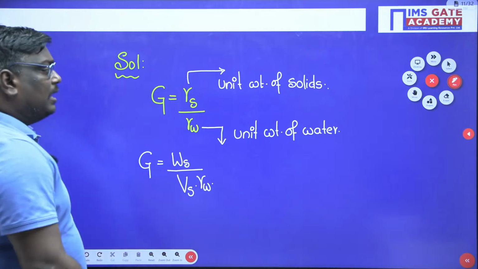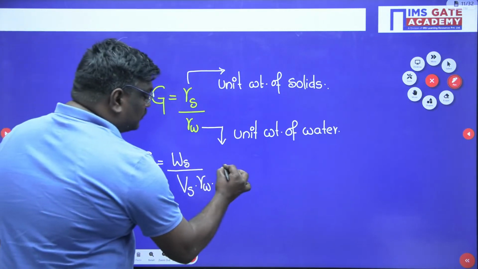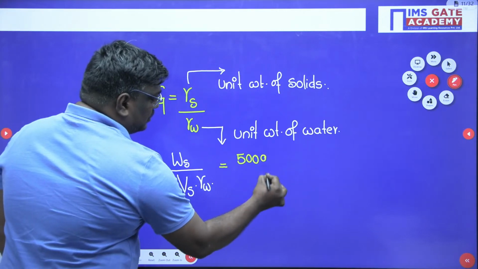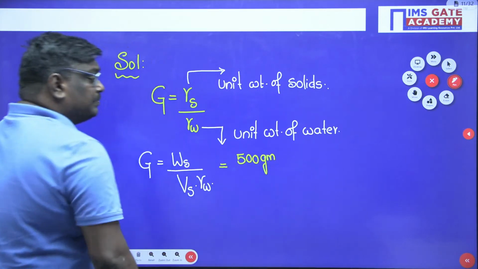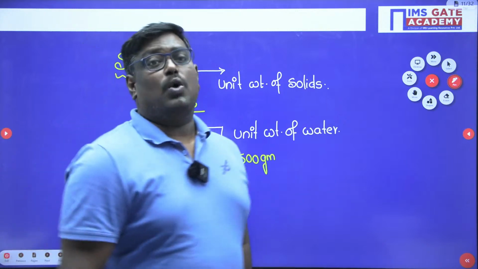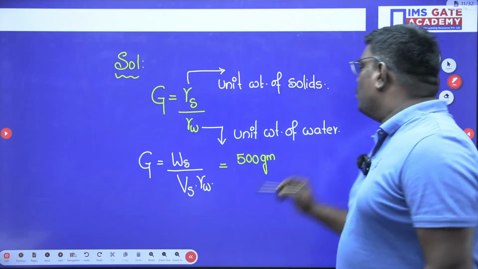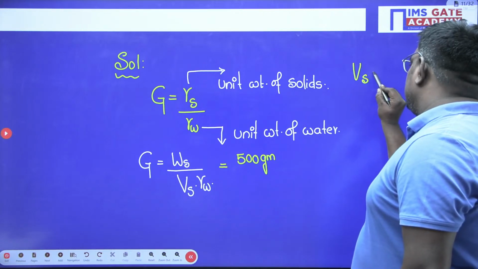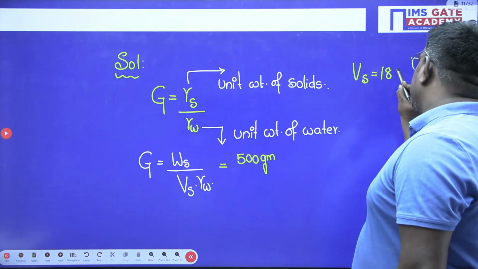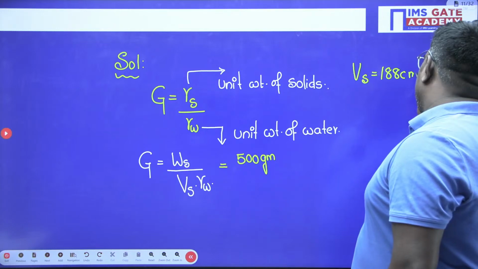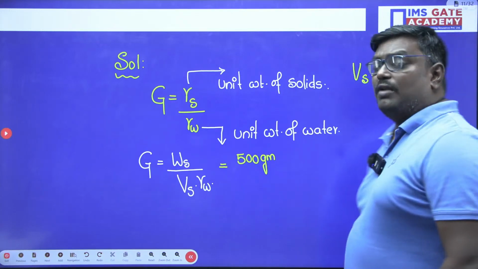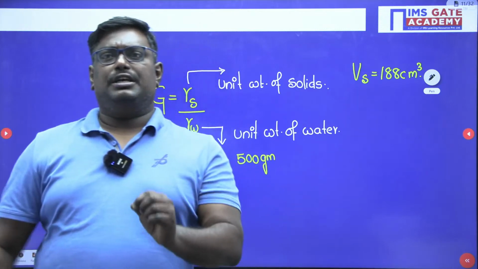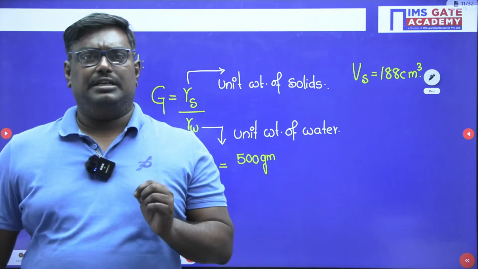Okay. Now in the question they have given weight of solids is equal to how much, sir? 500 grams. Okay. Now see students, I would like to tell you why volume of solids is equal to, here volume of solids is equal to how much, sir? 188 centimeter cube. Please remember here students, there is one logic, Rocky and Arvind, please understand this.